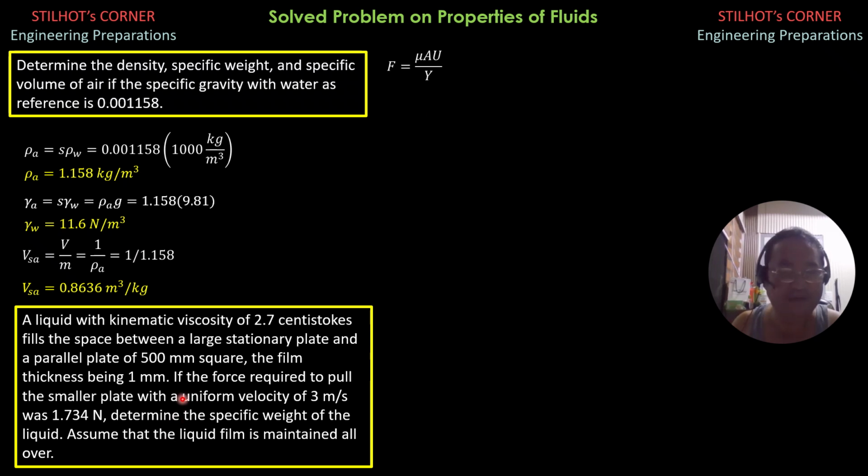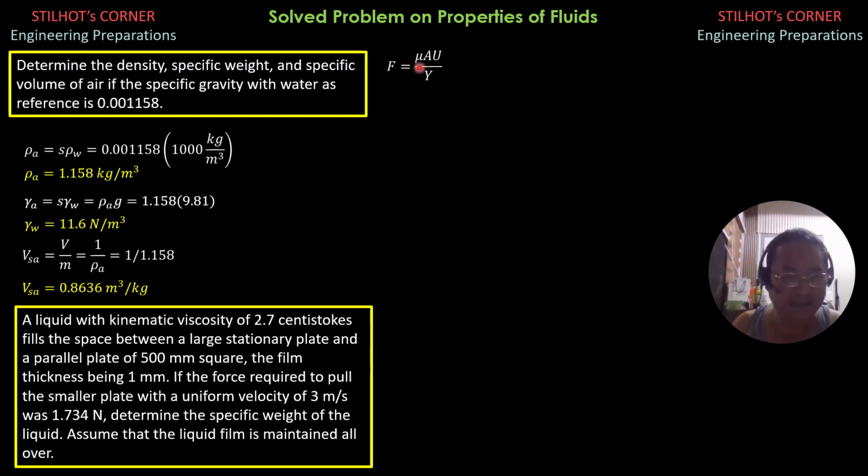So take note that the thickness is 1 mm, and therefore y is 1 mm or 0.001 meter.